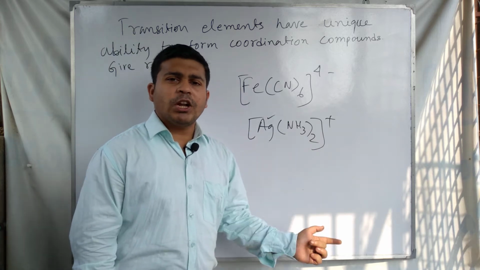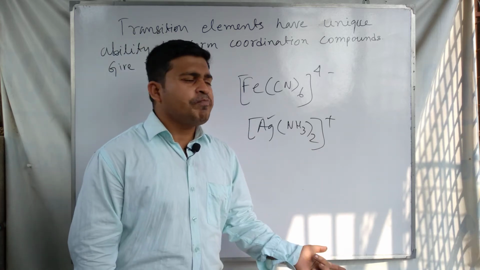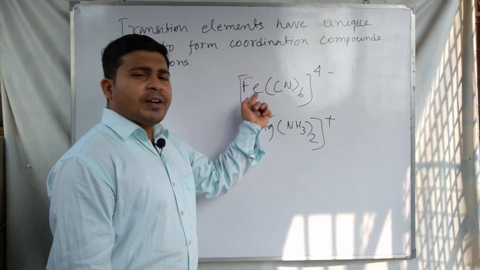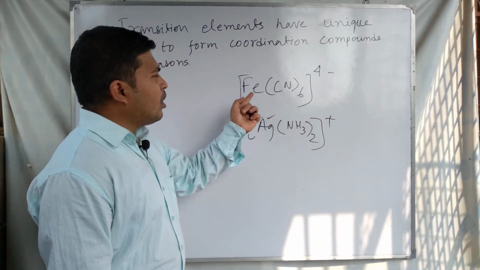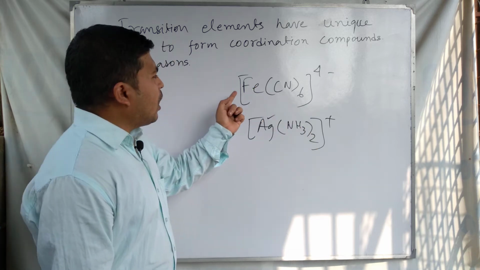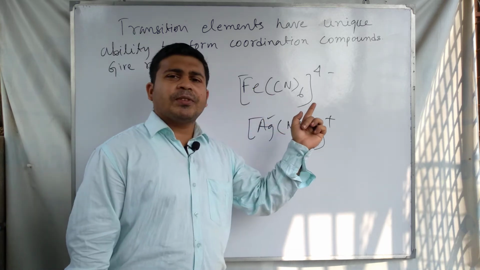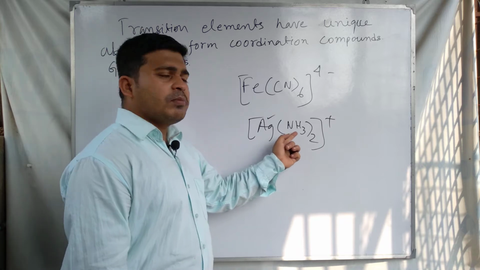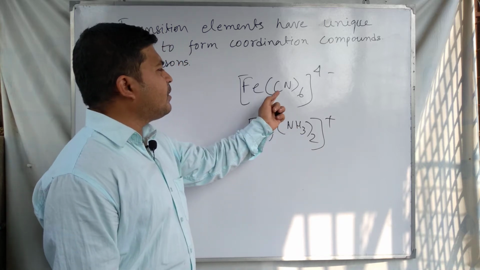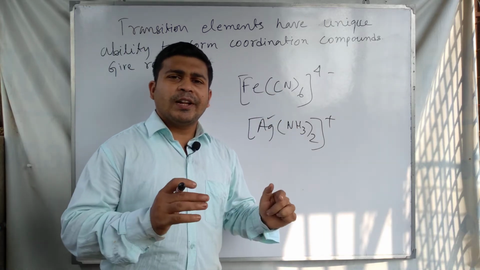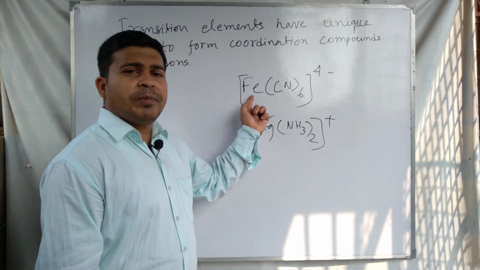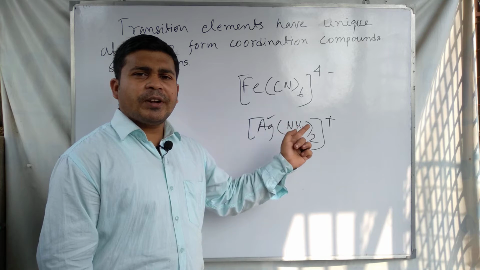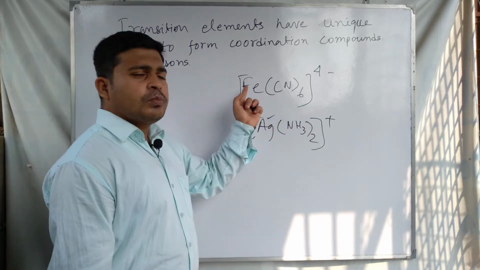That may be a neutral ligand or anionic ligand. The metal ion and ligands are bonded together, and in this case the ligands, NH3 and CN, donate the pair of electron to the central metal atom or ion and form bonds.